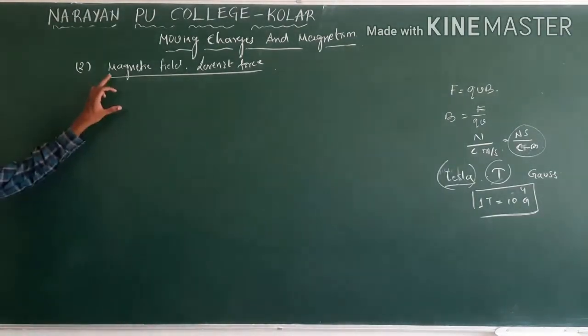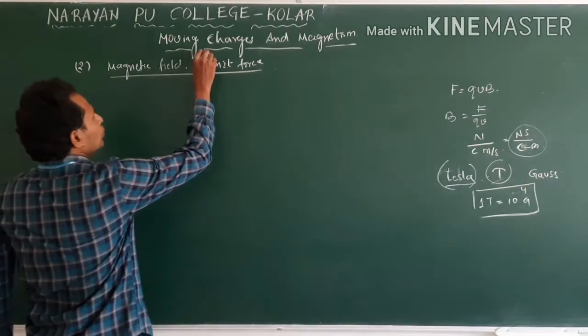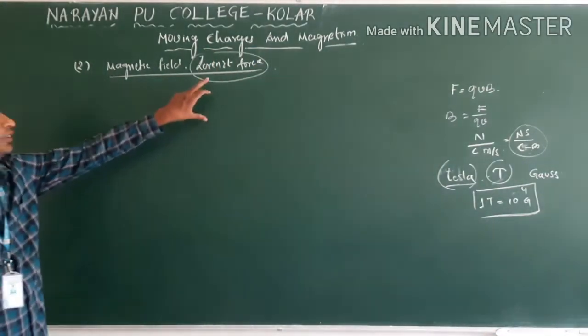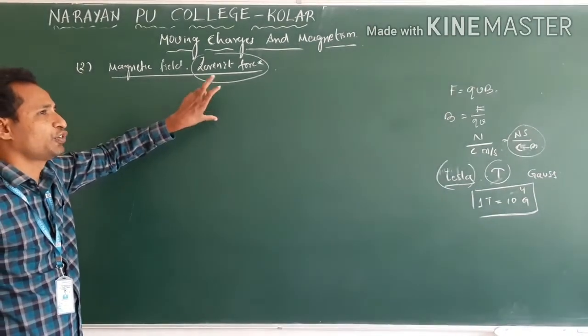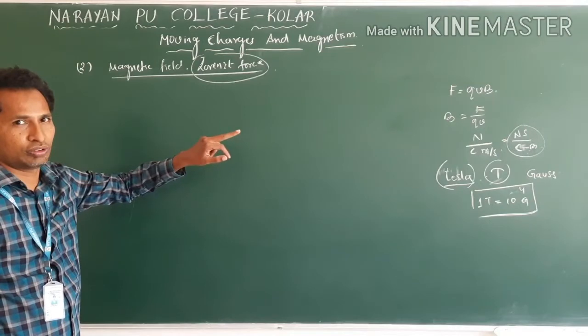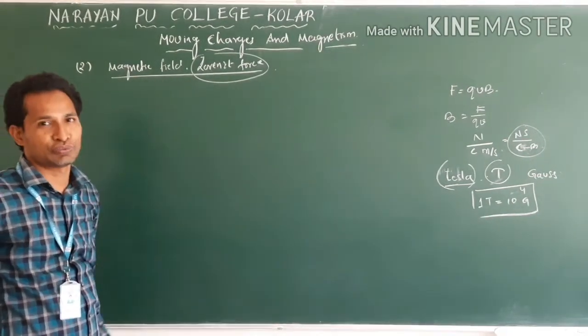Now come to the magnetic field and Lorentz force. Lorentz force is the force experienced by a charged particle in both magnetic and electric fields. We call it a Lorentz force.